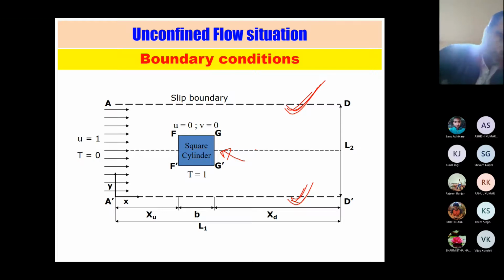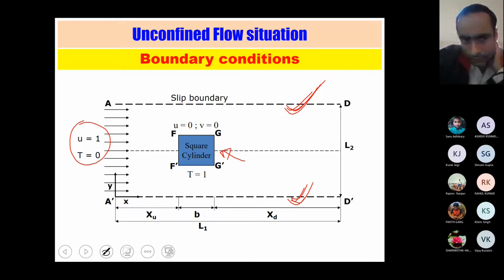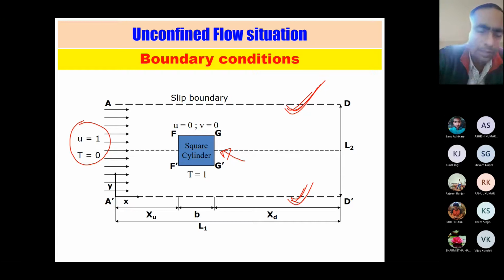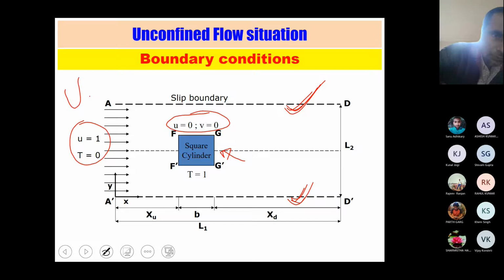For instance, in the unconfined flow situation, you have a uniform flow. Or you can consider there is an aeroplane and wind is flowing over it. At the inlet you have a uniform flow, and whatever you see here on the cylinder or on the object is written in dimensionless form. If you want to write u in a dimensional way, you can consider u as u infinity, and t as t infinity.